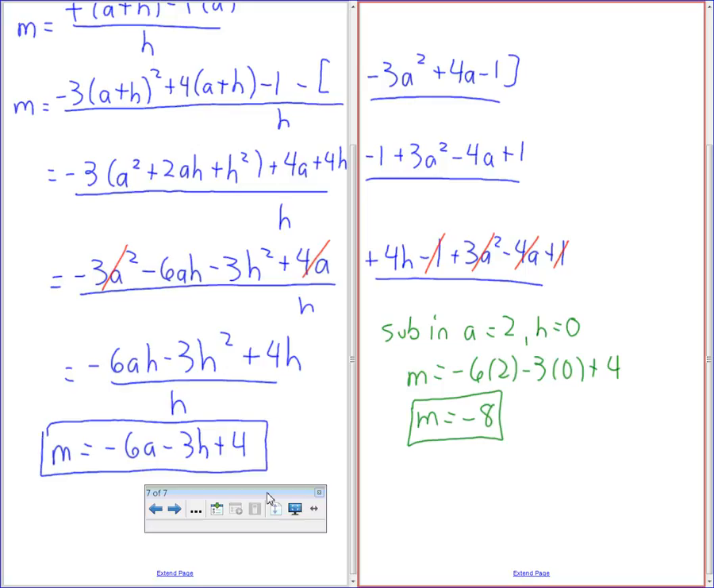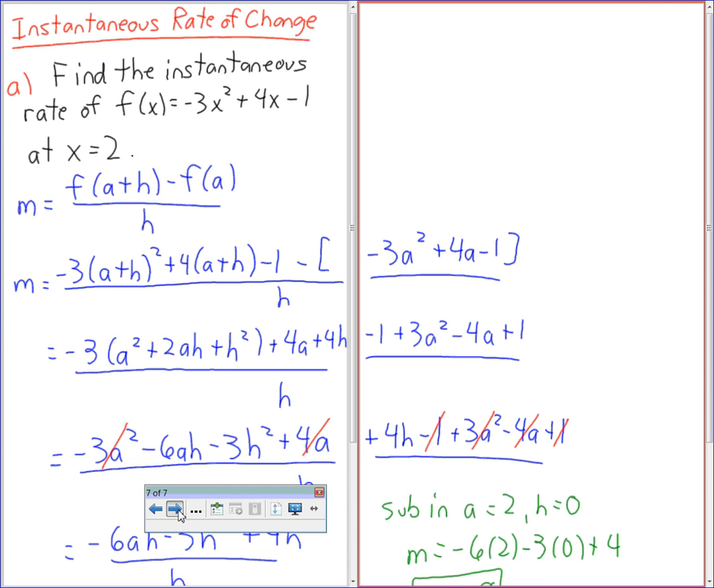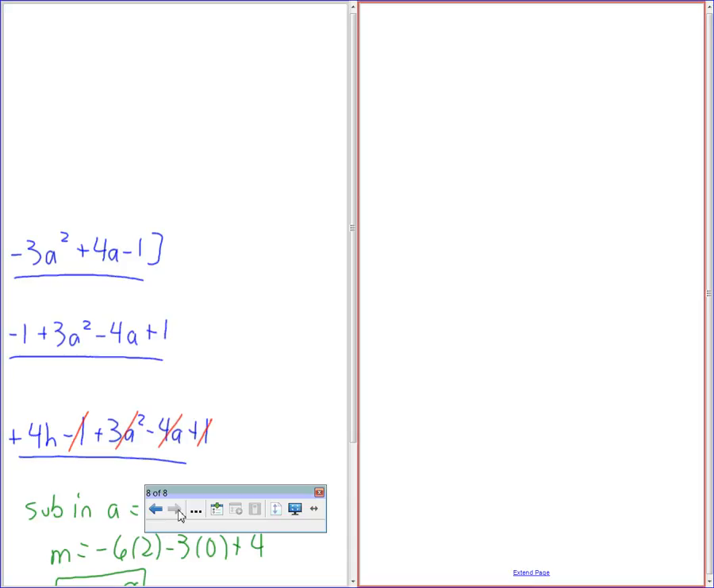I'm going to throw on example 2 here. What example am I on? I don't even know. B. Okay, here's B. Please put a star beside this one. Find the instantaneous.